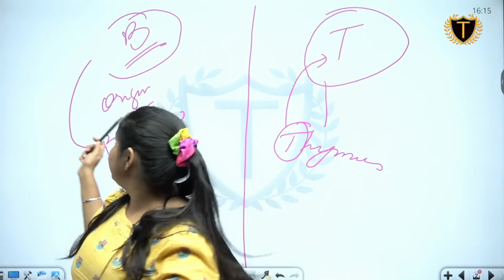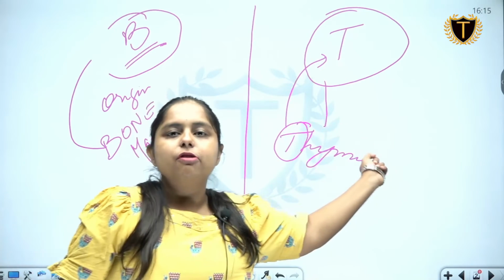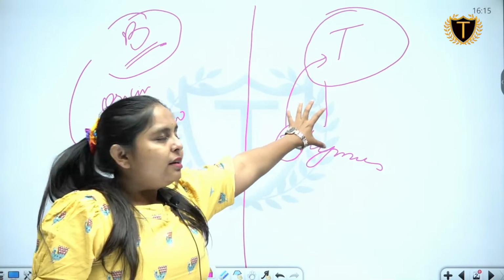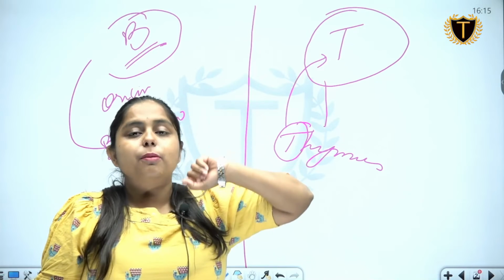B cells from bone marrow, T cells from thymus, and thereby they are given the initial from the area of their origin.